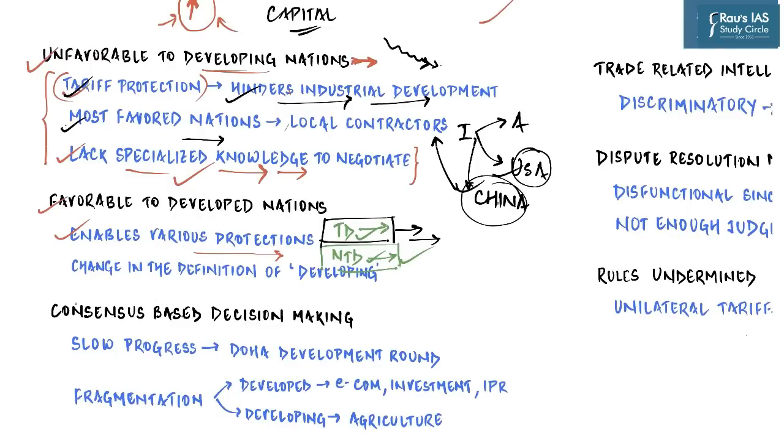Then recently, there has been a push to change the definition of a developing country under the principle of special and differential treatment, which talks about upgrading certain developing countries from the status of developing. This is going to deeply impact not just India, but many other countries like China, Egypt, Turkey, as well as South Africa.